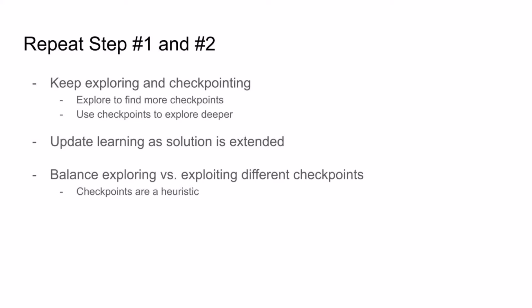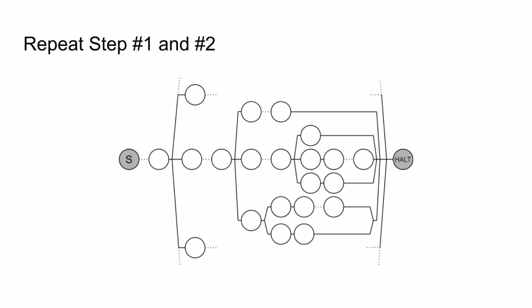So anyways, we'll continue to explore and checkpoint to build up bigger and better solutions. And this will be the end of part 1. However, this doesn't come close to fully solving sorting yet. There are too many possible problem instances for us to solve them all using a tree of branches. This doesn't seem to capture ideas we humans associate with sorting, like comparing and swapping, and this doesn't match up to the sorting algorithms effectively used by humans. So in the next part, we'll see how we can build upon exploring and checkpointing to add increasing sophistication, construct additional structure, until we're finally able to fully solve this sorting problem.